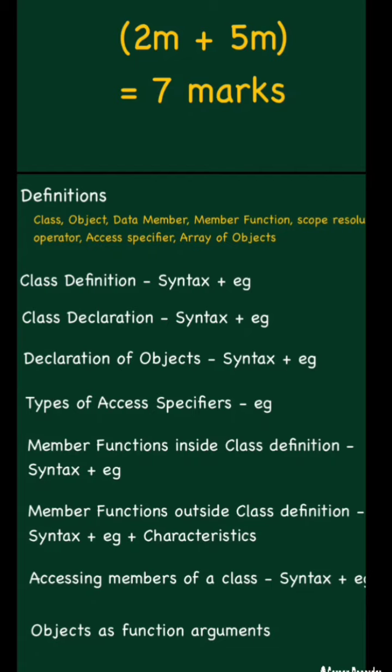Then its characteristics, that means what? If you want to define the member function outside the class definition, then what must be the characteristics of that member function? That must be declared inside the class but must be defined outside the class. Definition consists of what? Body of a function, but declaration doesn't contain any body, right? And that declaration must be done in the public section, because that must be available outside the class. So those are some of the characteristics.